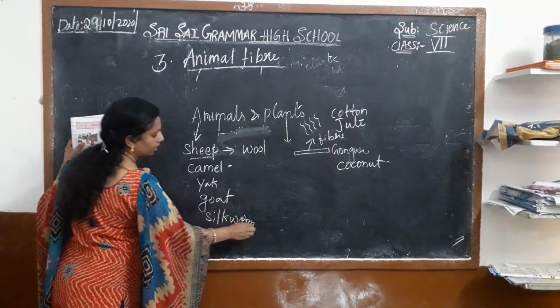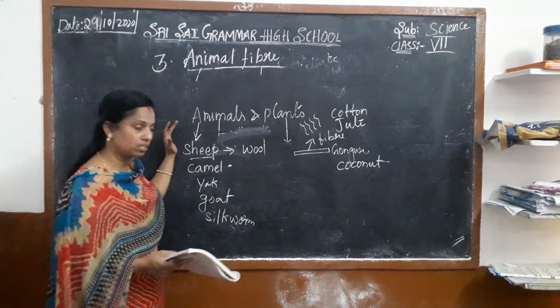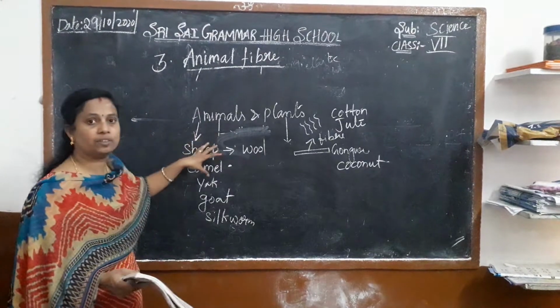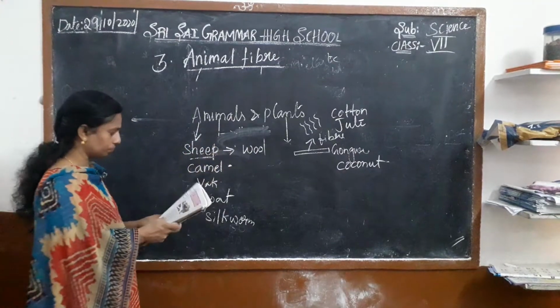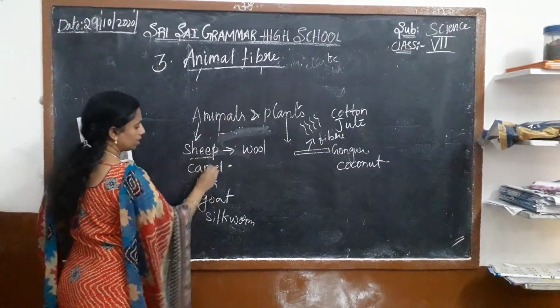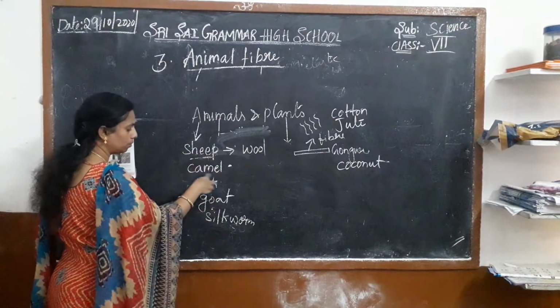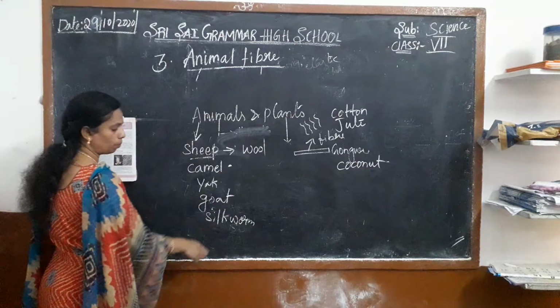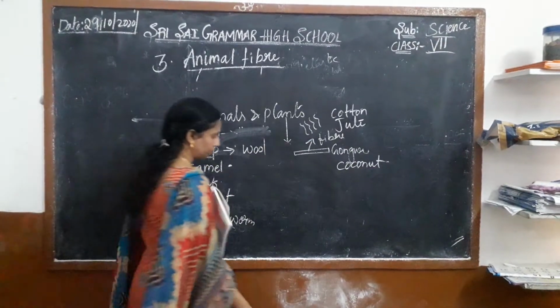So many are there. In the sheep also they have different types of sheep. From that they are taking the fiber, that is the hair of the animal we are taking. From these animals we are getting the fiber: sheep, camel, yak, goat, silkworm. All these are animals which give us the fiber.